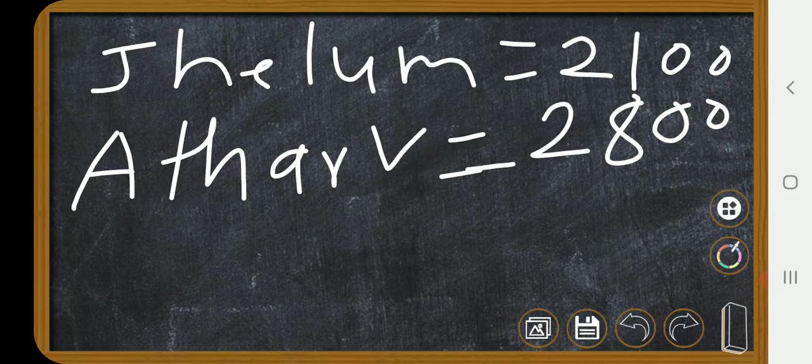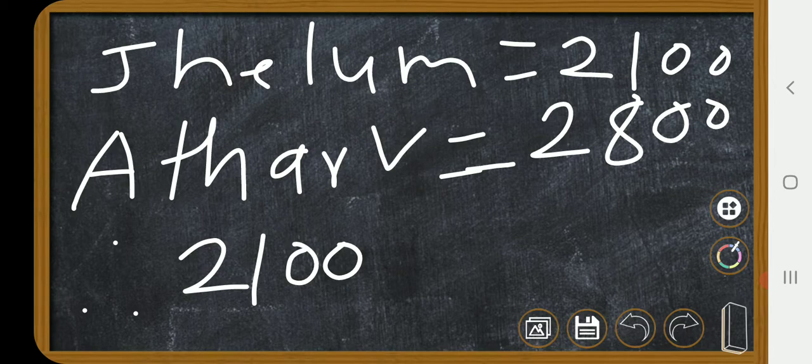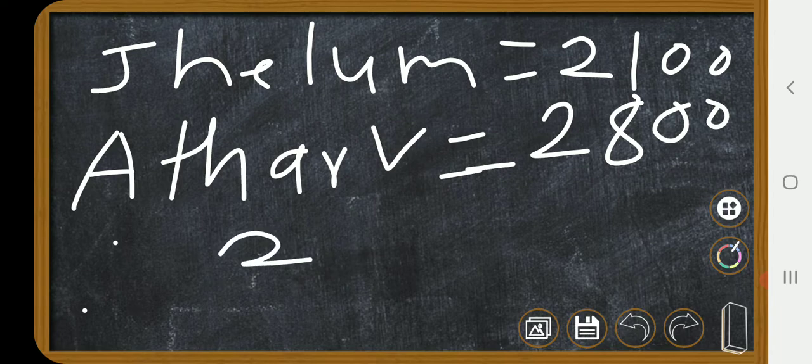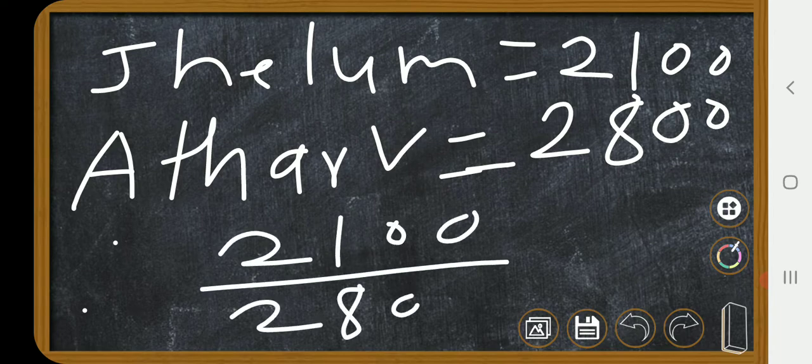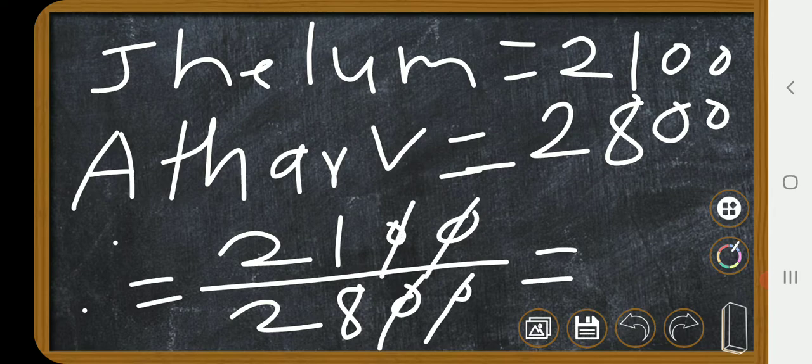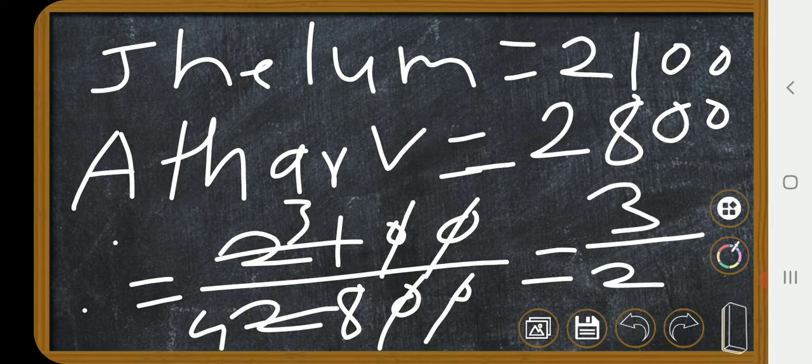We have to find their ratio. 2,100 to 2,800, that is the investment ratio. The zeros cancel with zeros. 7 3s are 21, 7 4s are 28. So their ratio is 3 to 4. This is their proportion of investment.